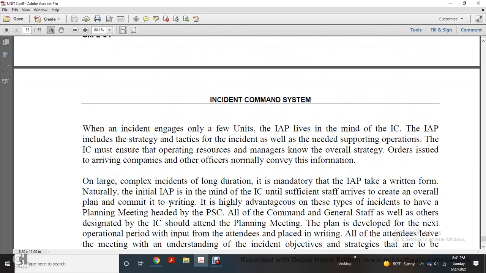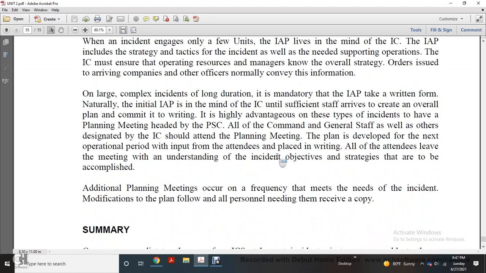When an incident engages only a few units, the incident action plan may live in the mind of the incident commander. The incident action plan includes the strategy and tactics of the incident as well as the support needed for the operation. Resource managers know the overall strategy, and orders issued arrive with the company officers, who normally convey this information.